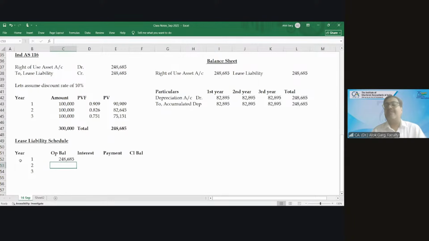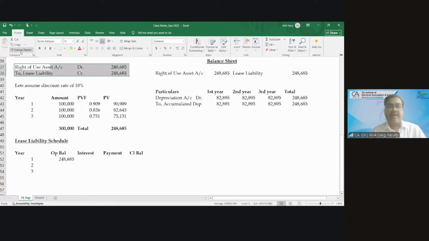248,685 is the opening balance of the lease liability. This is the entry I have passed: Right of use asset account debit to lease liability. So on day one, I have shown you the balance sheet also.